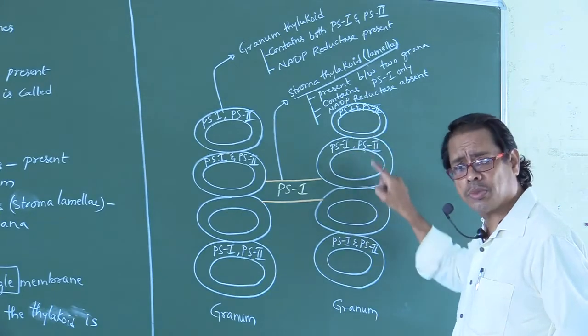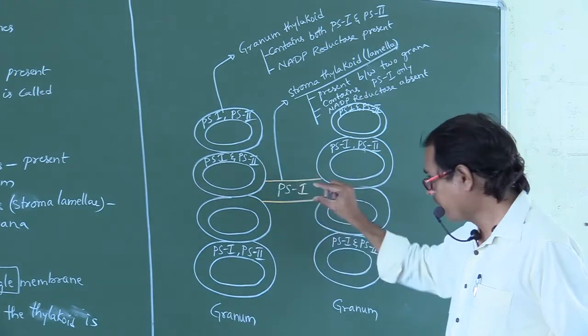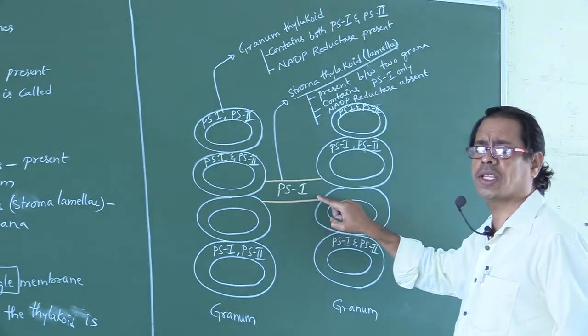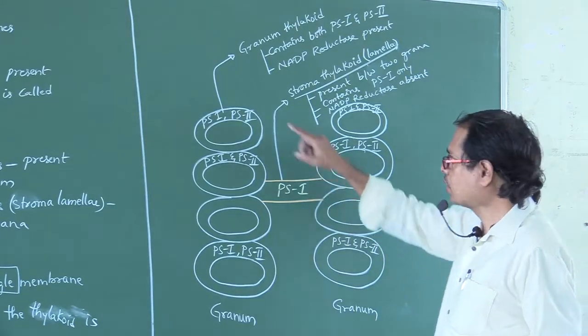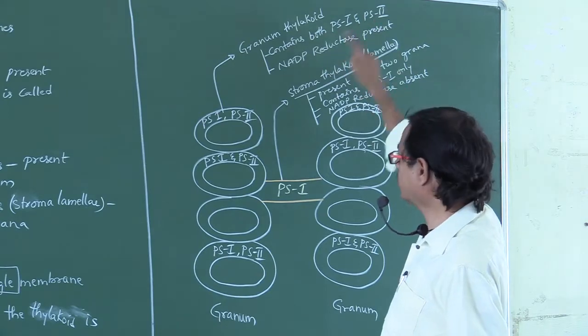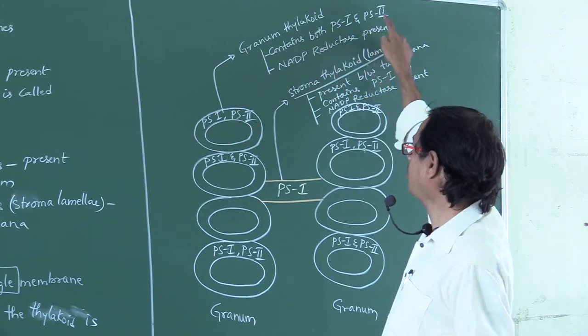Granum thylakoids contain both PS1 and PS2, whereas stroma thylakoid contains only PS1. So granum thylakoid contains both PS1 and PS2.